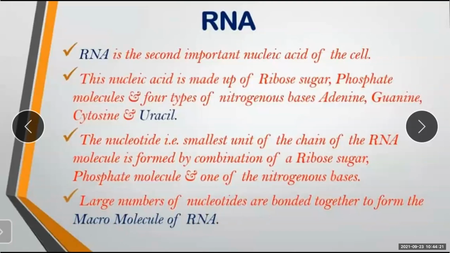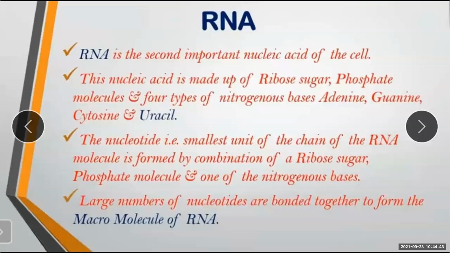What is the full form of RNA? RNA is ribonucleic acid. RNA is the second important nucleic acid of the cell. It is made up of what? Ribose sugar, phosphate molecule, and four types of nitrogenous bases, that is adenine, guanine, cytosine, and uracil.